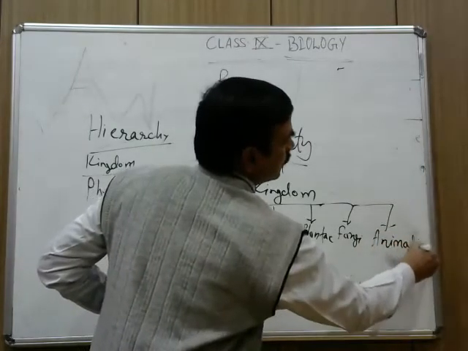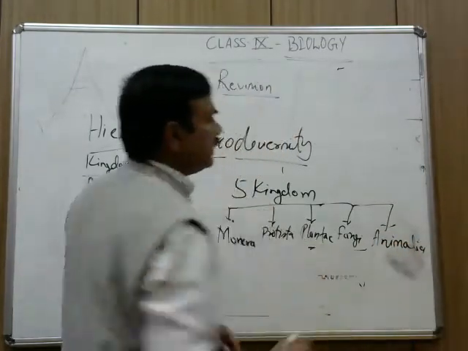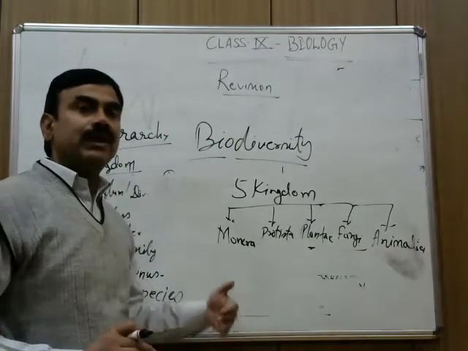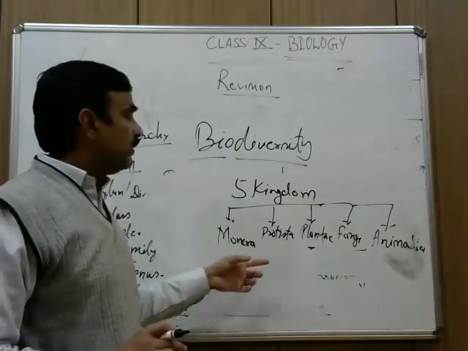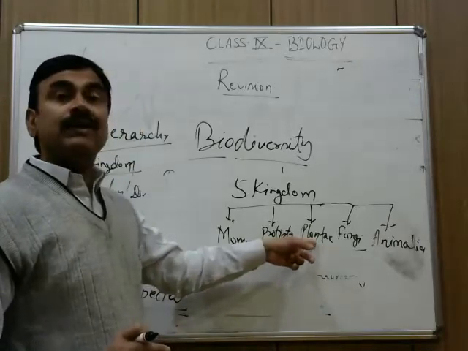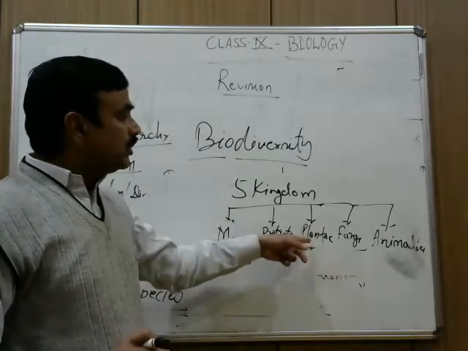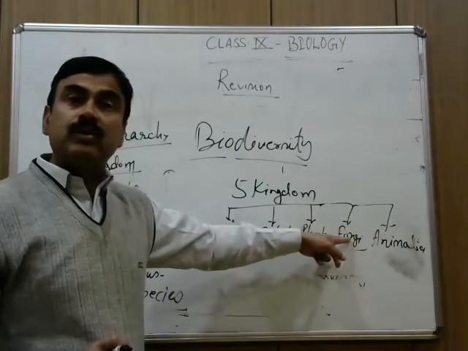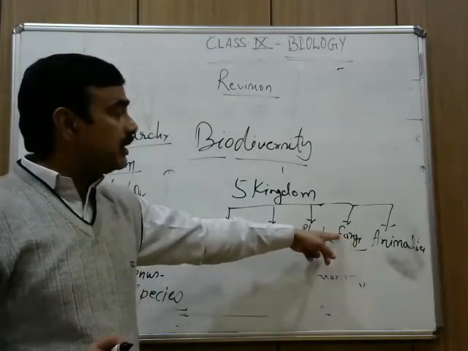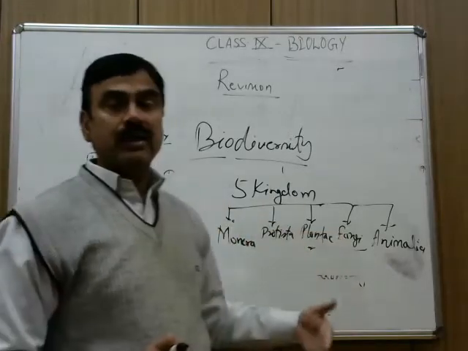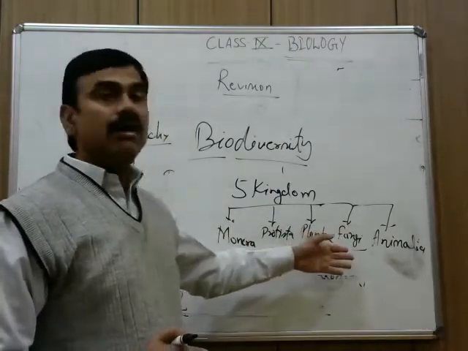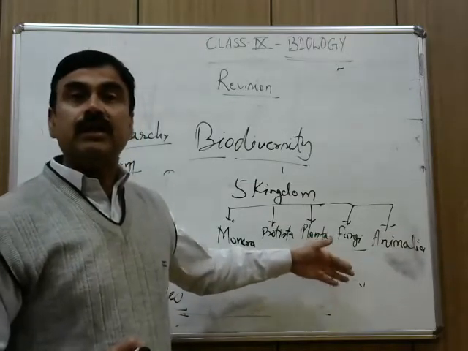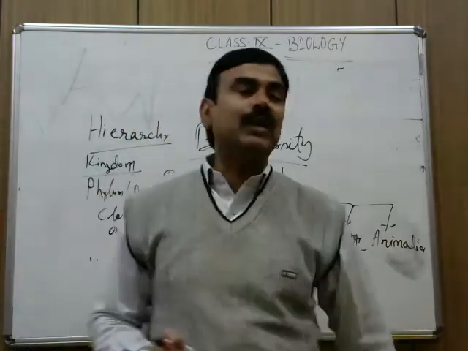Why are fungi and plants kept in different categories, not in one place? Because plants have chlorophyll, but fungi are without chlorophyll. So they are kept in a separate category. Fungi are non-green, non-chlorophyllous plants. Got my point?